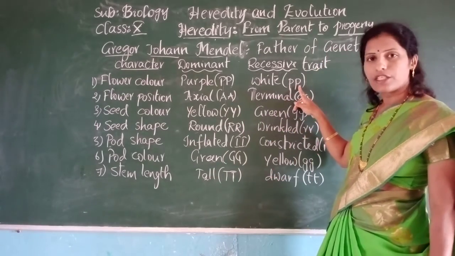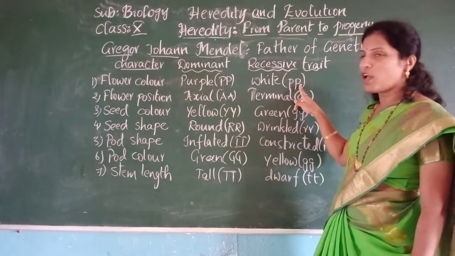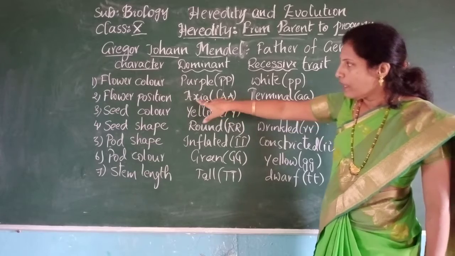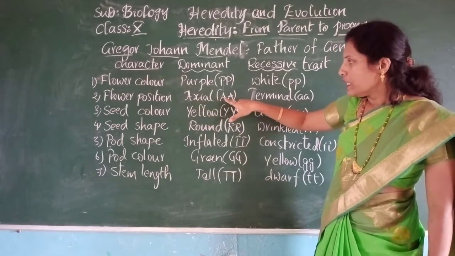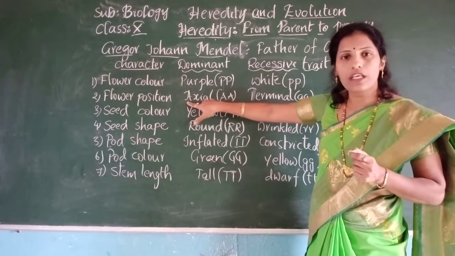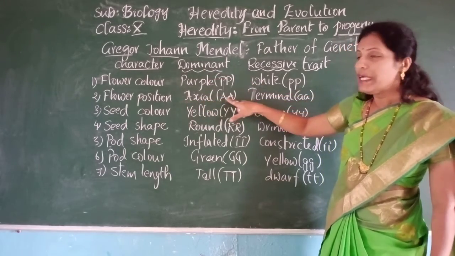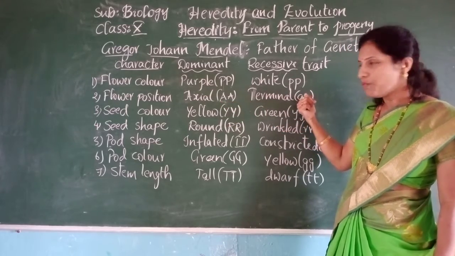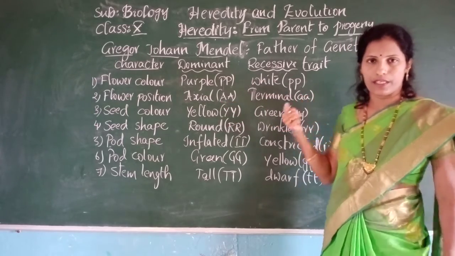And white is small p and small p; this is the recessive character. So we use capital letters for the dominant character, and the same letter in small form for the recessive.